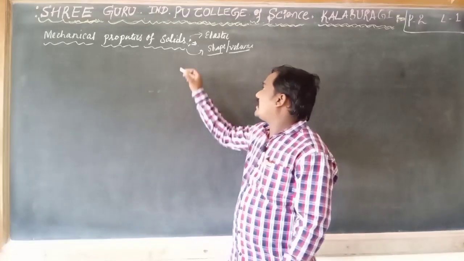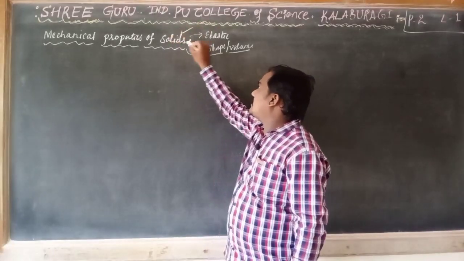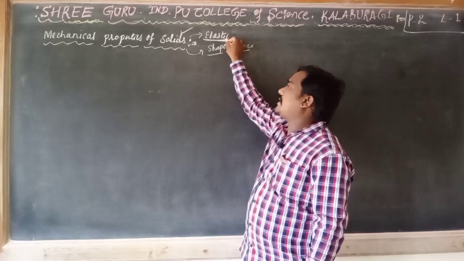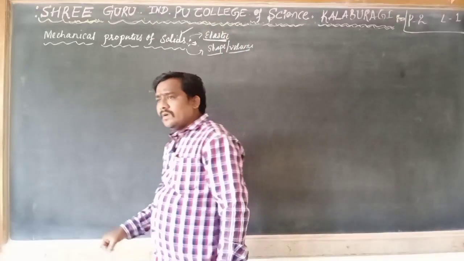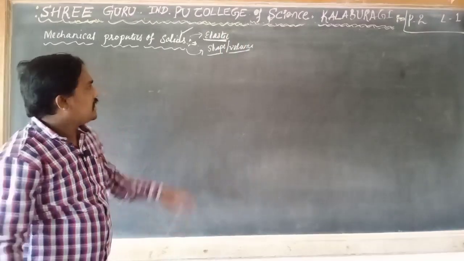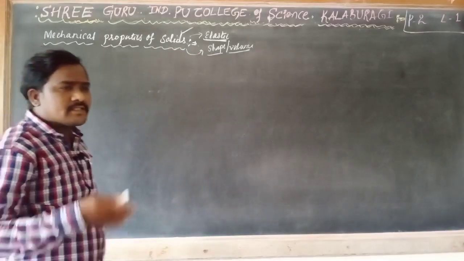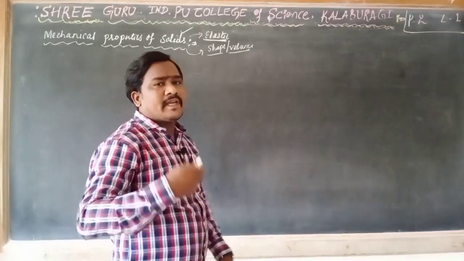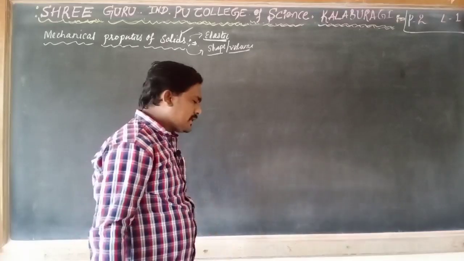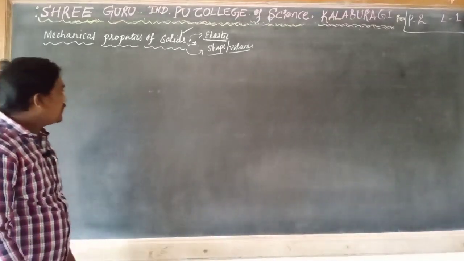That's why we are considering the elastic properties of solid bodies. Let us discuss the elastic nature. If a body is not elastic, we are going to call it plastic. We'll discuss those things first.